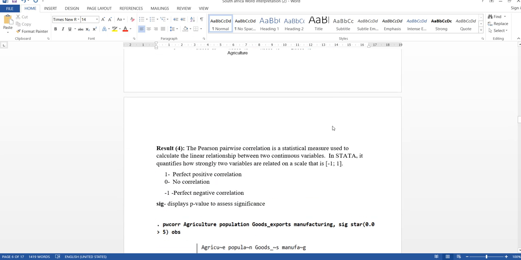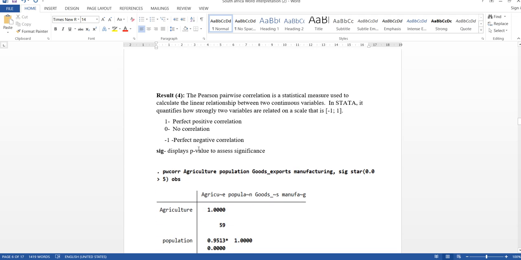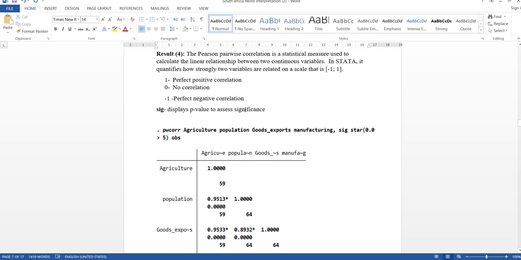So the fourth result is the Pearson pairwise correlation, and it is a statistical measure used to calculate the linear relationship between two continuous variables. In Stata, it quantifies how strongly two variables are related on a scale from -1 to 1. If it's showing 1, then it is perfect positive correlation.